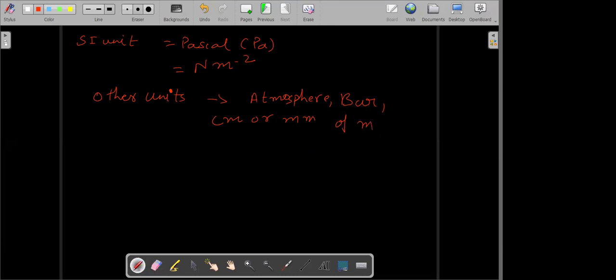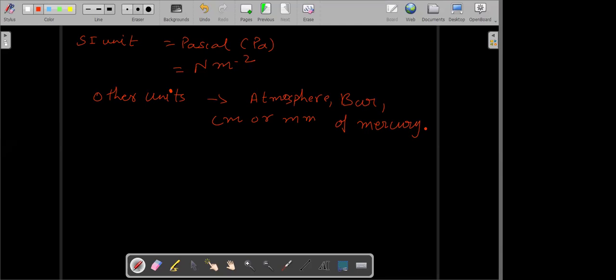So these are the different ways of measuring the pressure. You can measure it in Pascal, in atmosphere, in bar, or in centimeter or millimeter of mercury. Okay. So let us try to say here what is one atmosphere.